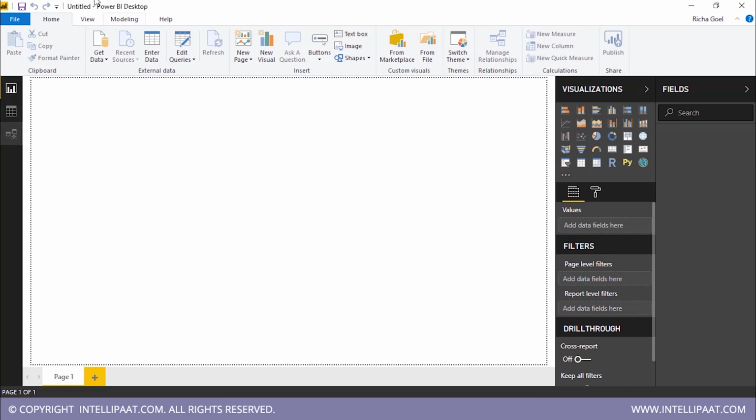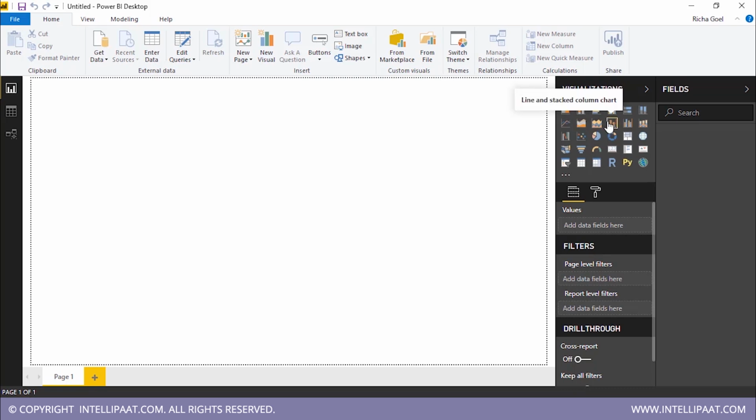And after that, now I will give you an overview of all the views that we have. First comes report view. This is where the report is actually created. In report view, you have two specific panes over here, the visualization pane and the fields pane. In the visualization pane, you find these many visualization options. Once you enter a data set, you can visualize it with these many options. You have different things: stacked bar chart, column chart, clustered bar chart, clustered column chart, 100% stacked bar chart. As per your requirement, you have many other things and you can use any of it.